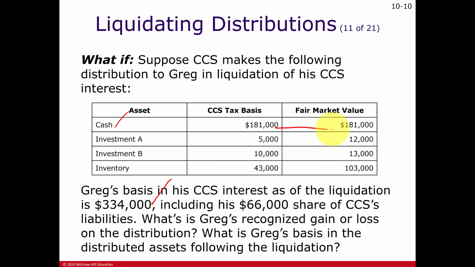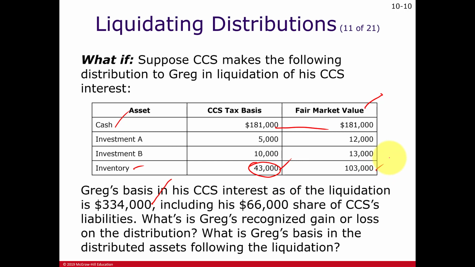In the case of inventory, inventory is a hot asset, so the cost we're going to allocate to it is not the fair market value of the inventory, but its original cost basis. So eventually when Greg sells this inventory with a cost basis of 43, maybe he'll sell it at 103.